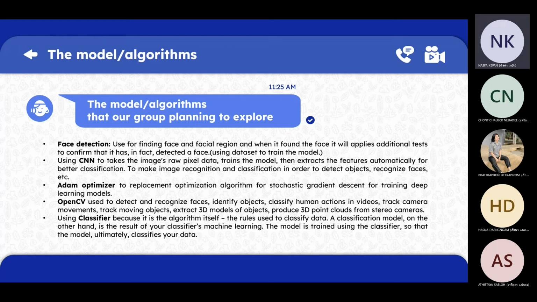And the last is the classifier, because it is the algorithm itself, the rule used to classify data. A classification model, on the other hand, is the result of your classifier's machine learning. The model is trained using the classifier so that the model ultimately classifies your data.